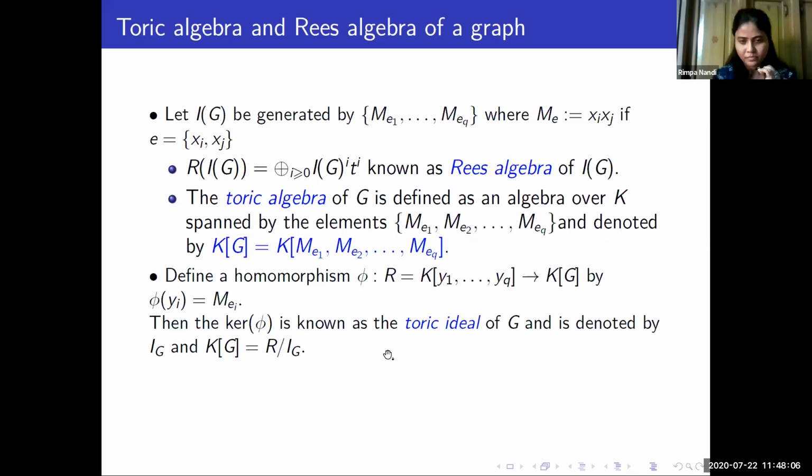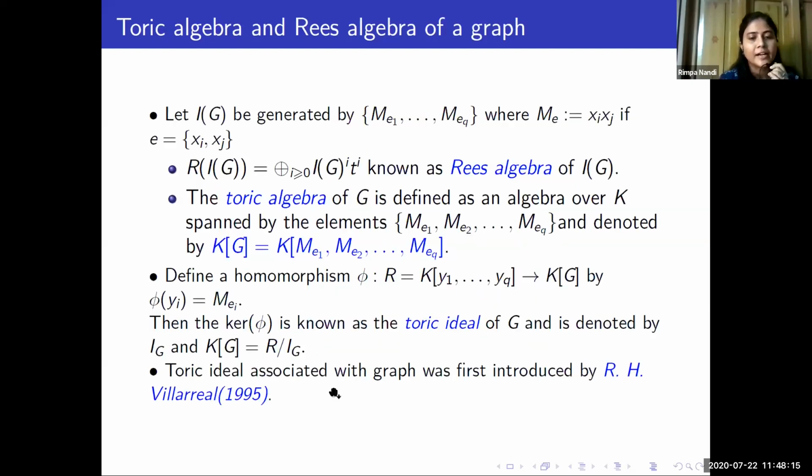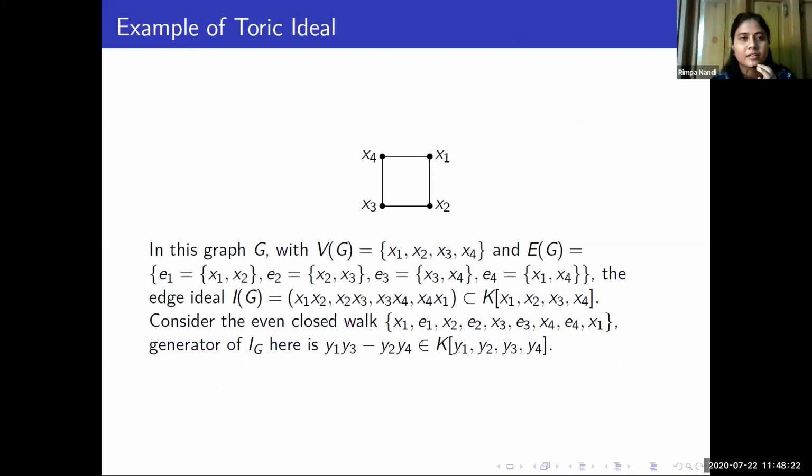Then the kernel of this map is known as the toric ideal of the graph G. This ideal was first introduced by Villarreal in 1995, and I'll give you an example so that all of you can understand what a toric ideal is.